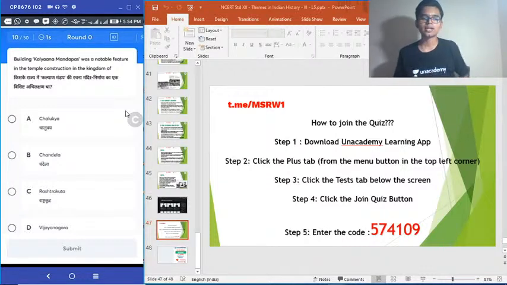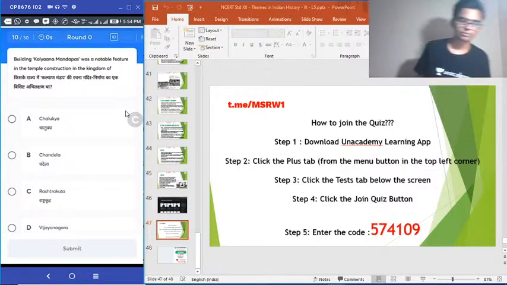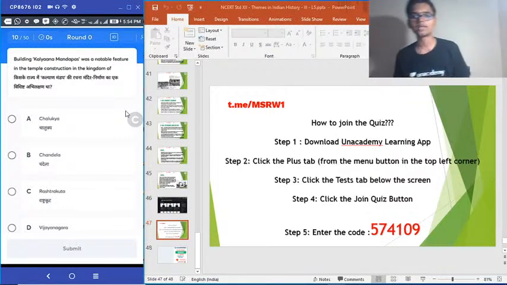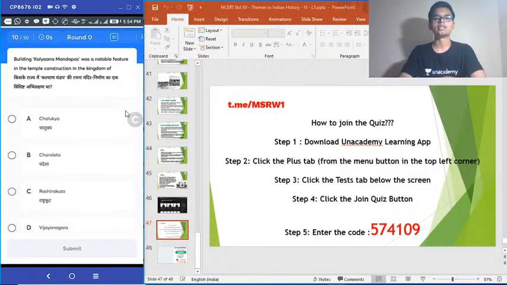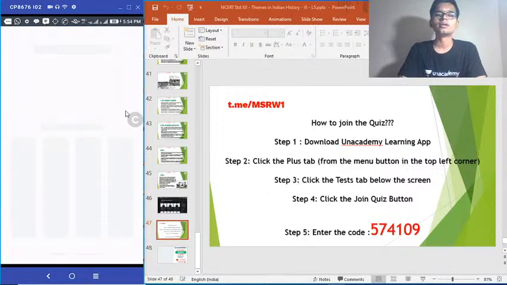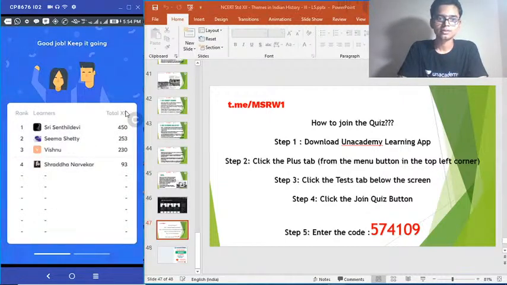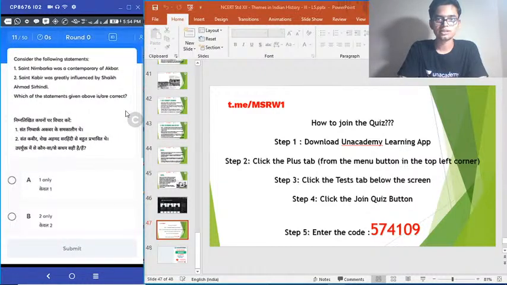Time is up. So the correct answer is option D, Vijayanagara. Okay, Raya Gopurams, the lofty gateways, and the Kalyana Mandapas are all part of the Vijayanagara kingdom. Kalyana Mandapas, you know, right? Wedding hall. Sri Senthil Devi still leading, Vishnu second place, Seema Shetty third place.